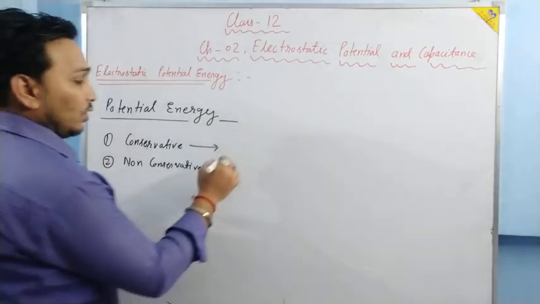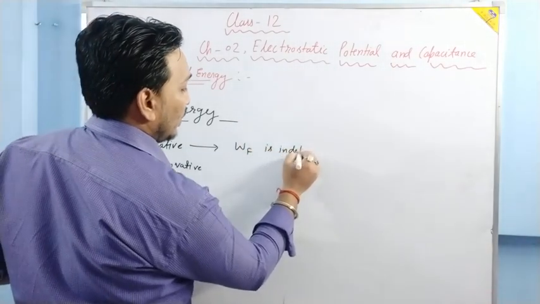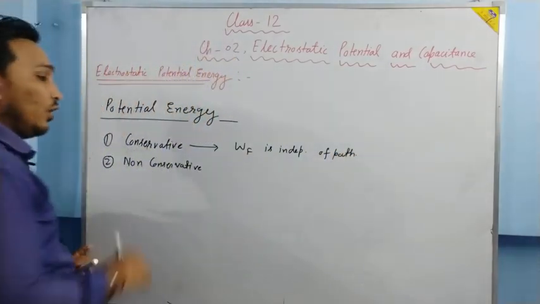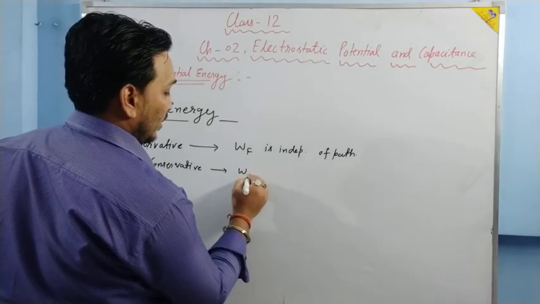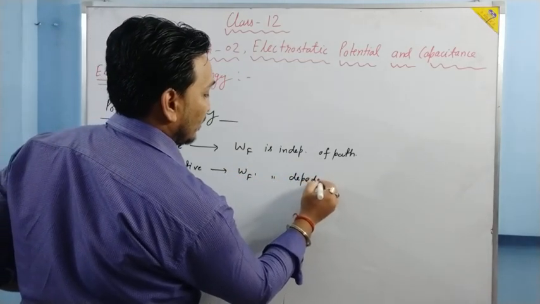Conservative forces: the work done by these forces is independent of path. Such forces are called conservative forces. Non-conservative forces: the work done by these forces is path dependent.